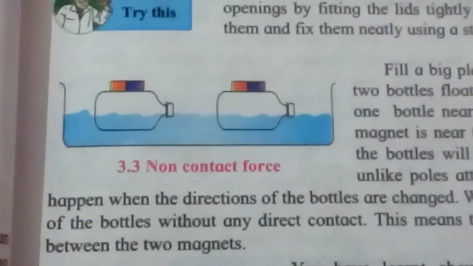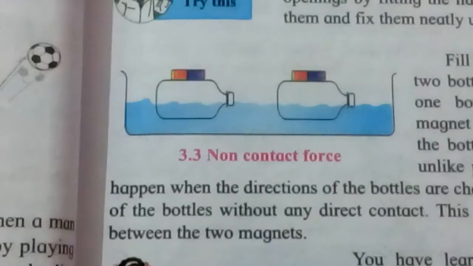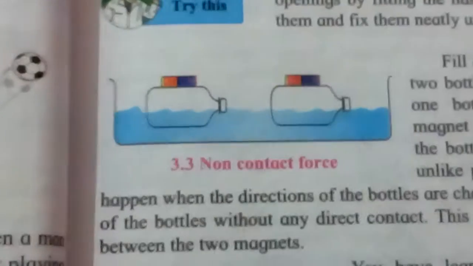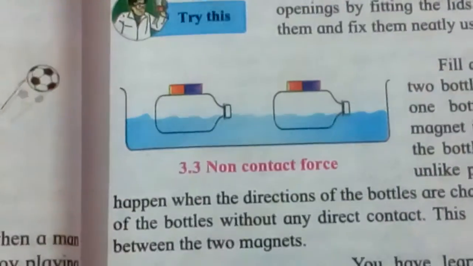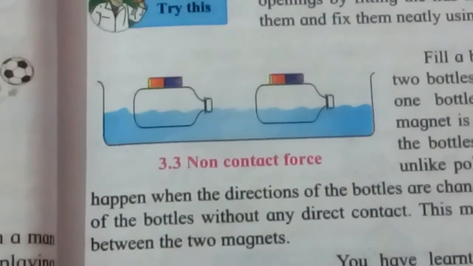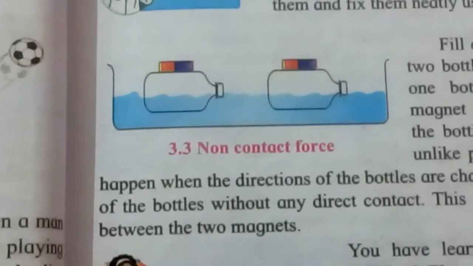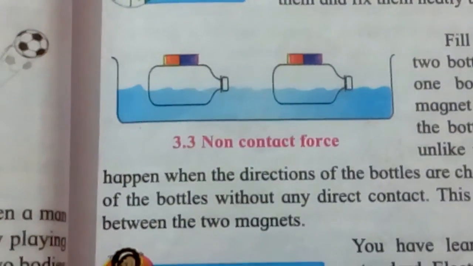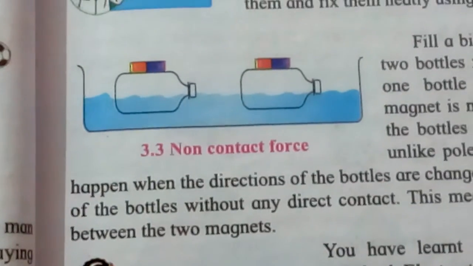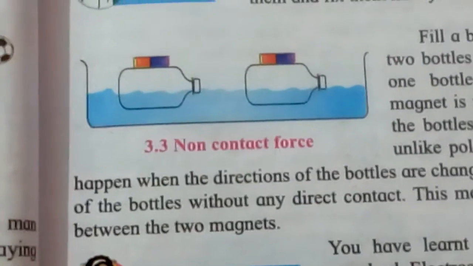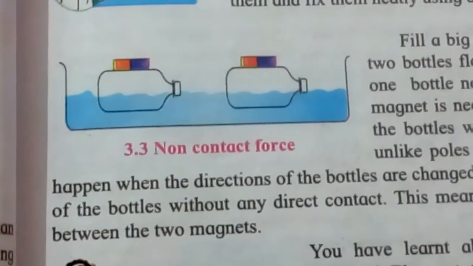and the half part will be upward. So when you notice that two opposite poles are coming together, that means the north pole of this magnet is near to the south pole of that magnet, then you will notice that the bottles are heading towards each other. That means they will come in close contact with each other. And if you change the direction of the bottle, that means north pole and north pole are coming together, or south pole and south pole are coming together, then repulsion will take place. And we all know that like poles repel each other, so the bottles will try to move away from each other. So this is again an example of non-contact force.